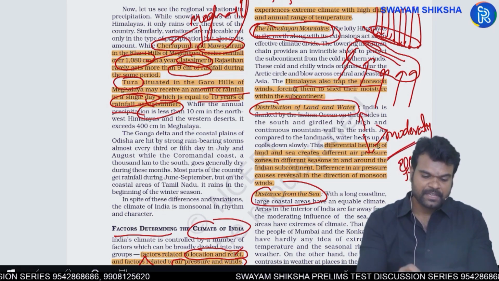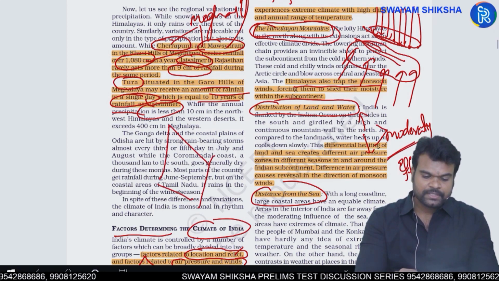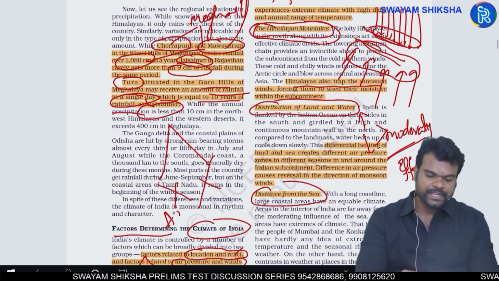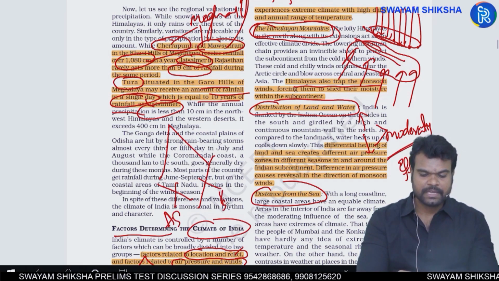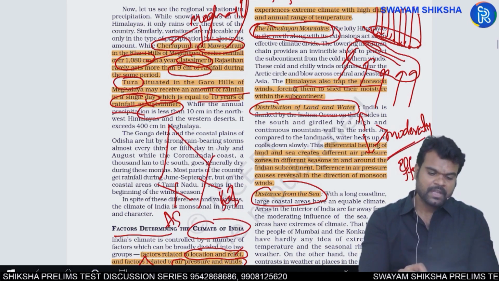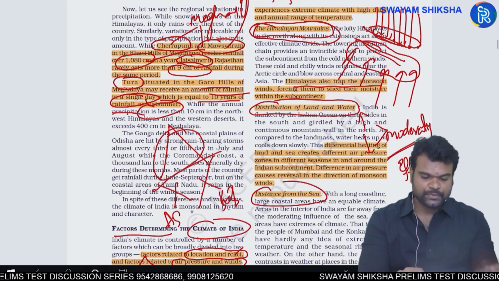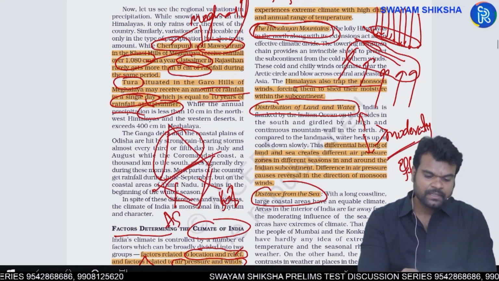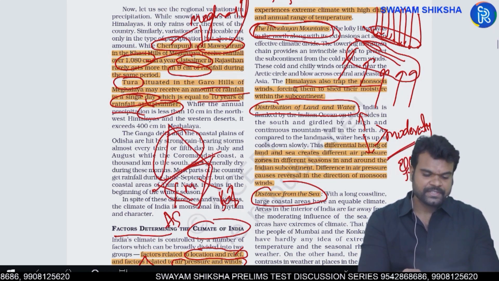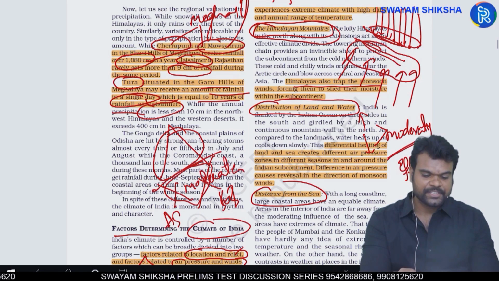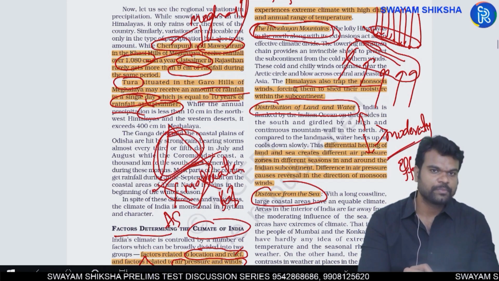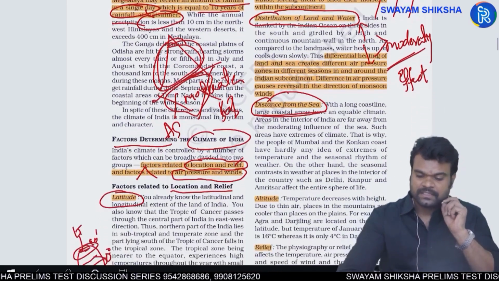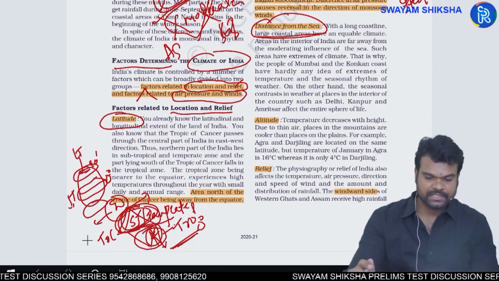For example, when you take India, the southern part of India or peninsular India is very near to the Indian Ocean region. You have the Arabian Sea, Bay of Bengal. And the northern part of India, relatively, is far away from the water or Indian Ocean. That is why the southern part of India experiences moderate climatic conditions when compared to its northern counterpart. So the distance from the sea is again determining the degree of temperatures in any season.